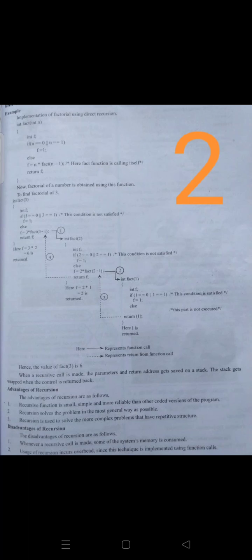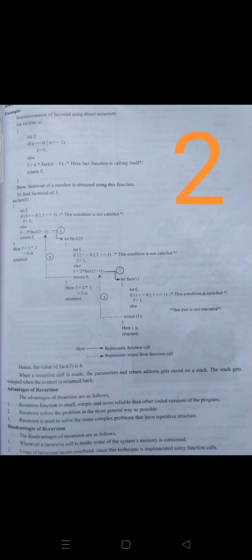If n == 0 || n == 1, if this statement is true, it means there is no use of giving the n value, right? If n is equal to 0, is there any need to find 0 factorial? No need. 1 factorial means 1 only, 0 factorial means 0 only. So there is no need to find factorial for 0 and 1. It is needed for numbers other than these two. That's why we have given the if condition. So if n == 0 || n == 1, f = 1.